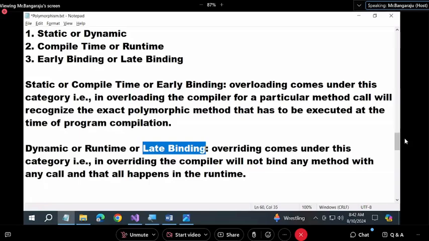So overloading is static. Overriding is dynamic. Sir, what about hiding, sir? As per object-oriented programming, there is nothing called hiding or shadowing. It is a concept introduced by the C# language. That's all.